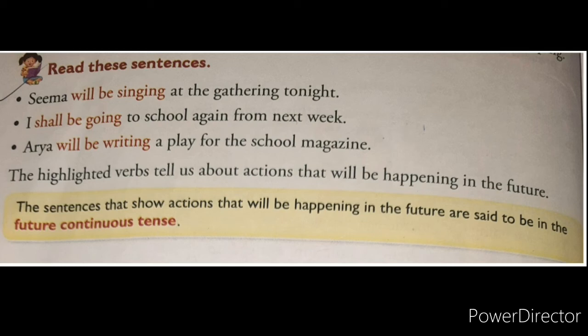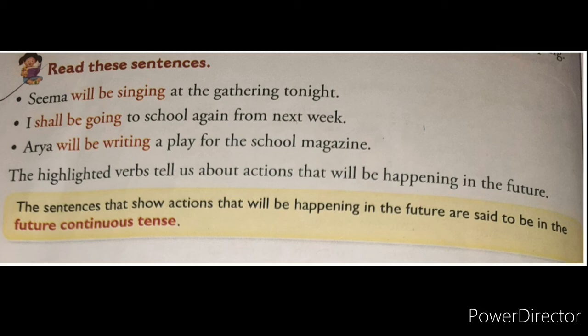First, Seema will be singing at the gathering tonight. Now here, will be singing, these words indicate this sentence is in future continuous tense. In future tense we use shall and will, already we have seen in the previous video. Shall and will we use because it is future tense. And now here it is future continuous.